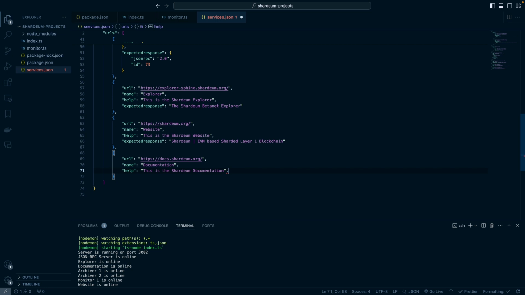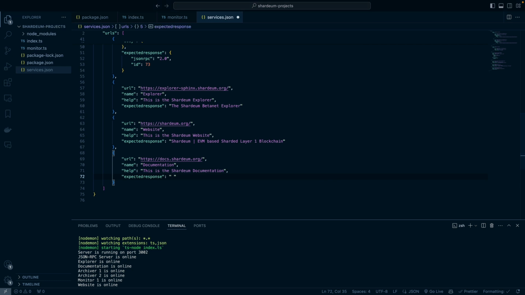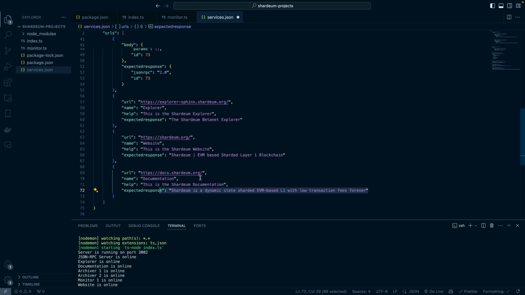And the same applies to the documentation, right? So we have expected response will be Shardeum. So if you look at the Shardeum documentation, you will find this text as well. So let me just grab that and put it here. Shardeum is a dynamic state sharded EVM based layer 1 with low transaction fees forever. So this is again the hero text that you will see when you go to the Shardeum documentation.